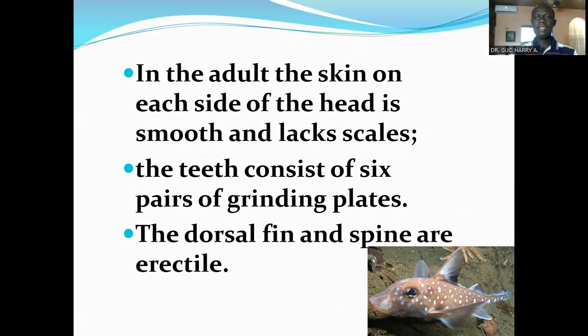The teeth consist of 6 pairs of grinding plates. The dorsal fin and the spine are erectile. They can be folded and also erected.